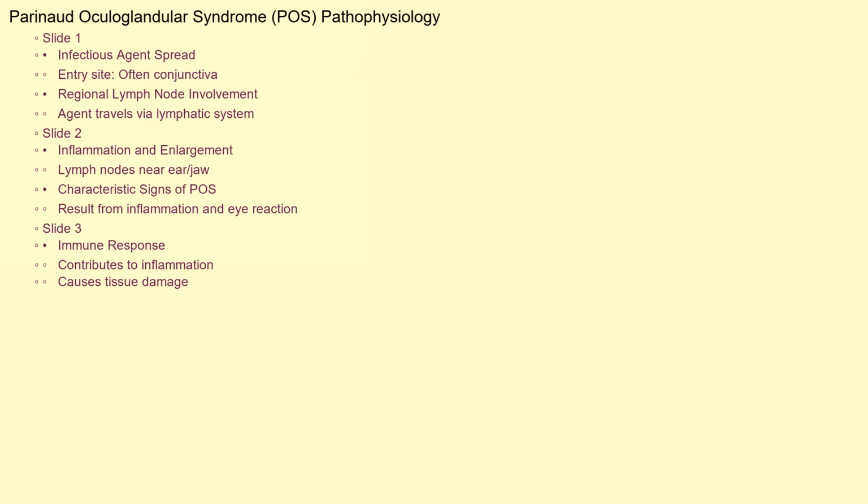The pathophysiology of POS is centered around the spread of an infectious agent from the site of entry, often the conjunctiva, the clear membrane covering the white part of the eye, to the regional lymph nodes. Imagine a tiny cut or abrasion on your eye becoming infected. The infectious agent then travels through the lymphatic system, causing inflammation and enlargement of the lymph nodes near the ear or jaw. This inflammation, combined with the eye's reaction to the infection, leads to the characteristic signs of POS. The immune response itself plays a significant role, contributing to the inflammation and tissue damage.